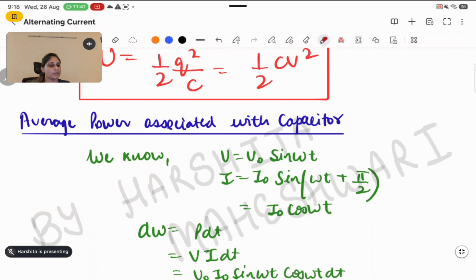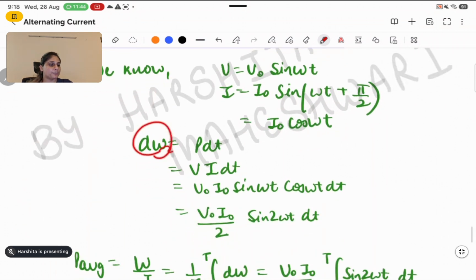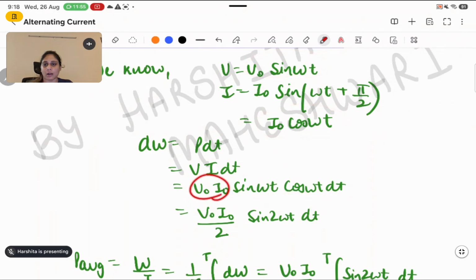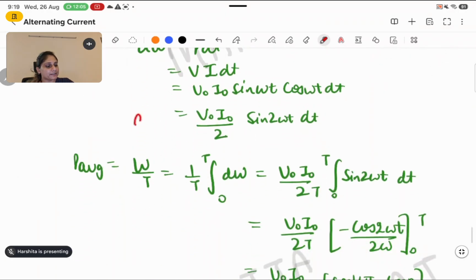Done? Now, we have to again calculate the work done. P into dt. P will be V into I. V and I, I will be putting the expressions from this term. Okay? See. Done? Now, V naught into I naught I took outside only. 2 I divided and 2 I will be multiplying here. Okay? So, this 2 sine theta cos theta will turn into sine 2 theta. Done. Now we will be integrating this work done on both sides. But before that, because we have to calculate the average power, we are putting this work done in a formula, which is work done by time, and then I am integrating this dW from the limit 0 to T.